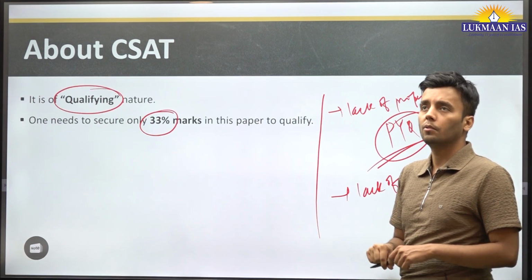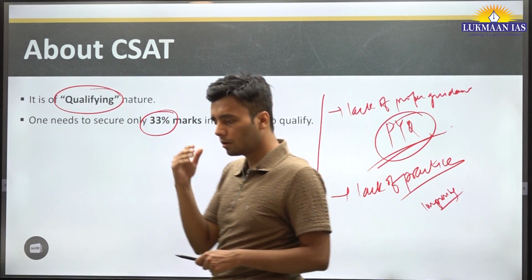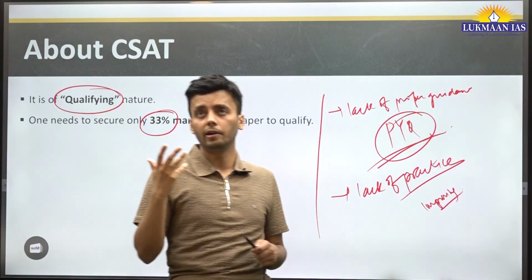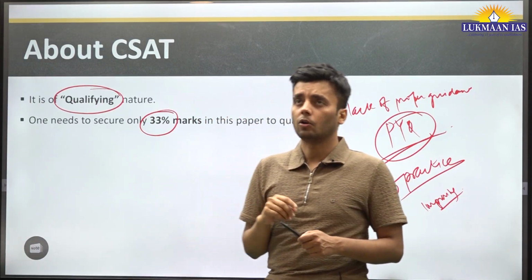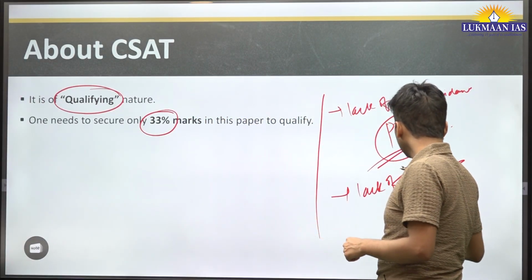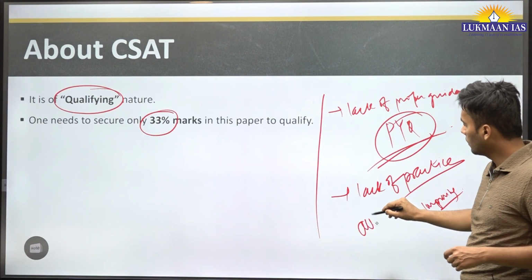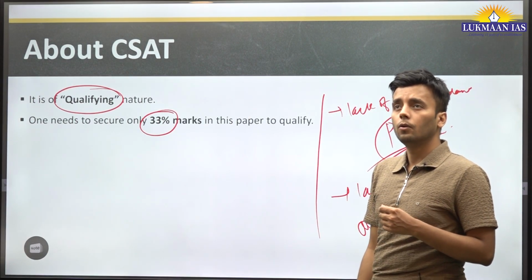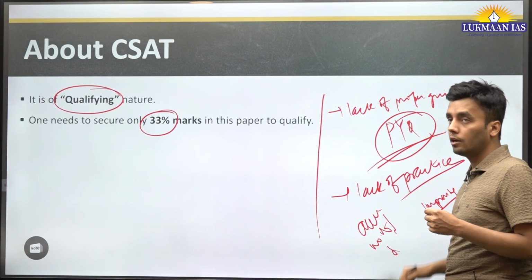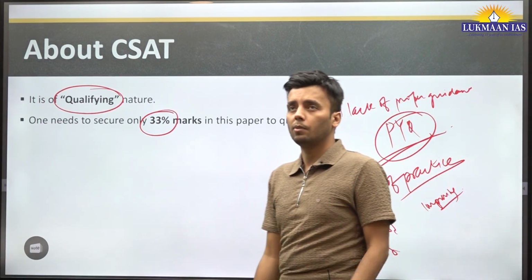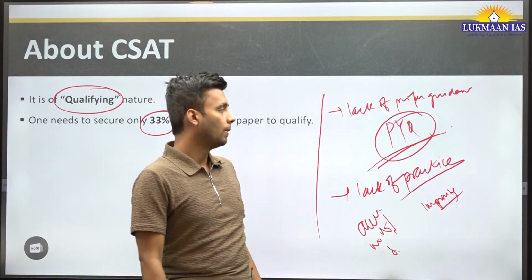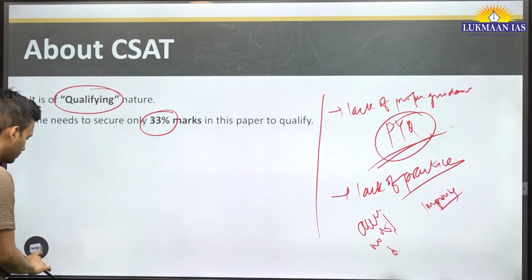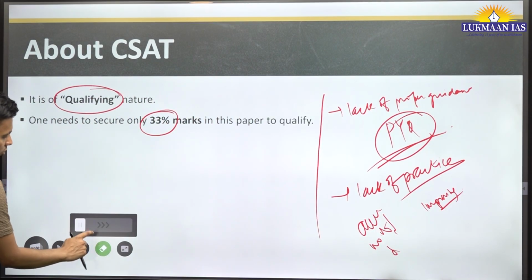You need to keep practicing, because once you stop solving maths, your thinking ability in your brain goes down. So as a result, the accuracy rate goes down, and sometimes the number of questions that need to be attempted within the stipulated time also goes down, and as a result, you fail to clear the paper. Okay. So now let's move on to the pattern.